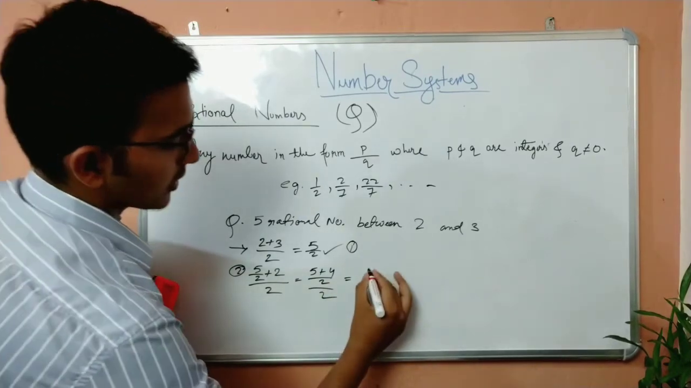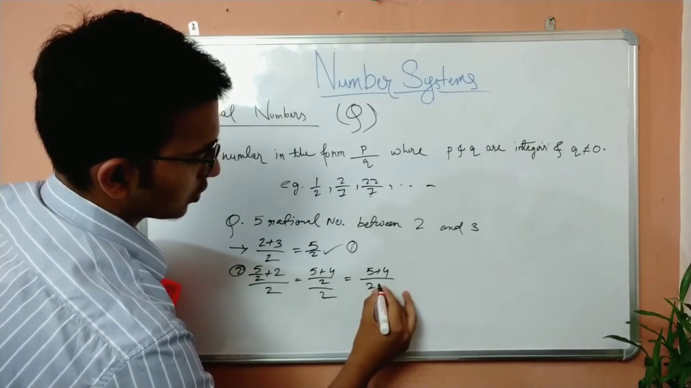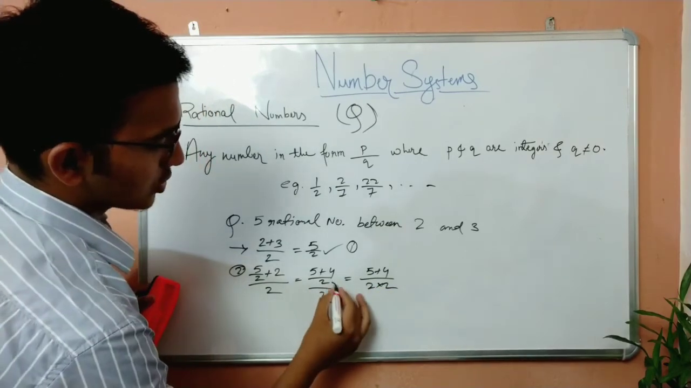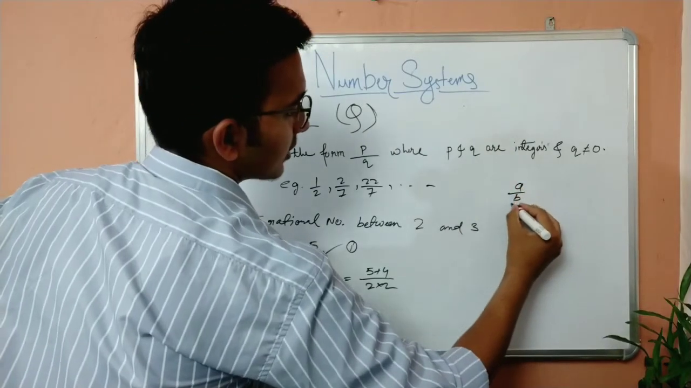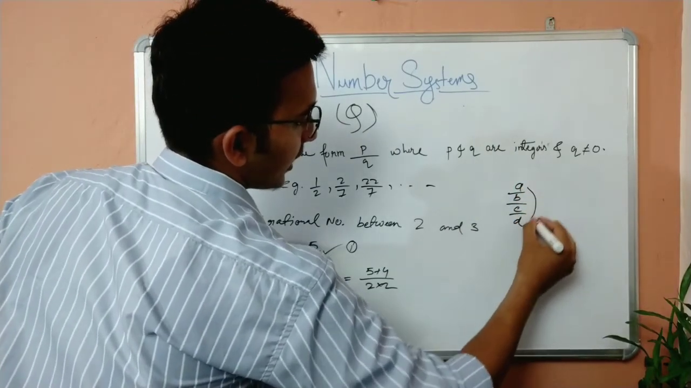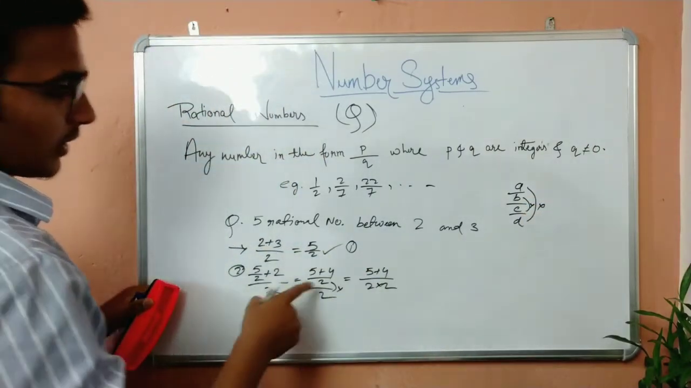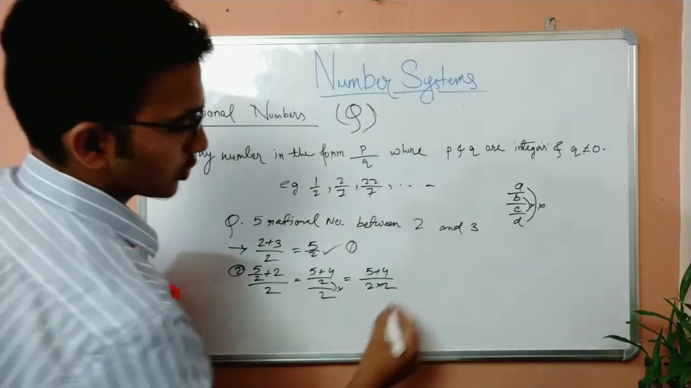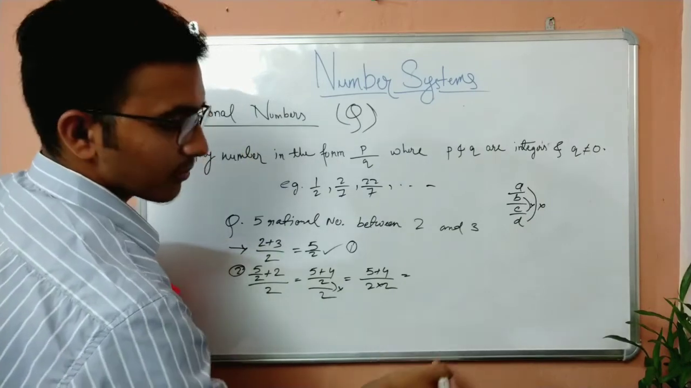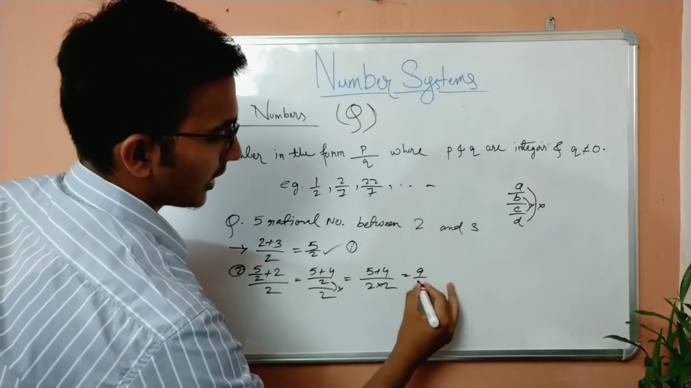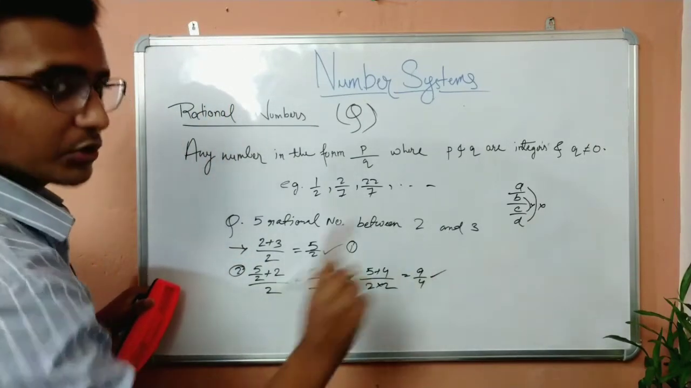To simplify this one, I can write 5 plus 4 by 2 into 2. This 2 and this 2 will get multiplied. There's a rule. Suppose A by B by C by D. A is multiplied with D and B is multiplied with C. Keep that rule in mind. So 2 is multiplied with 2. So 5 plus 4 by 2 into 2 will eventually give me 9 by 4. So this is the second rational number between 2 and 3.